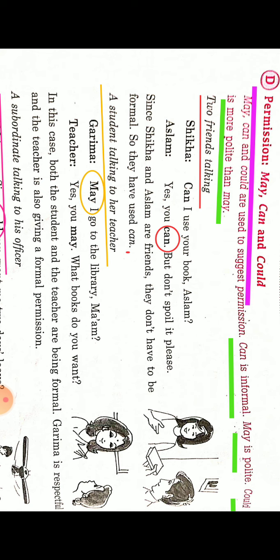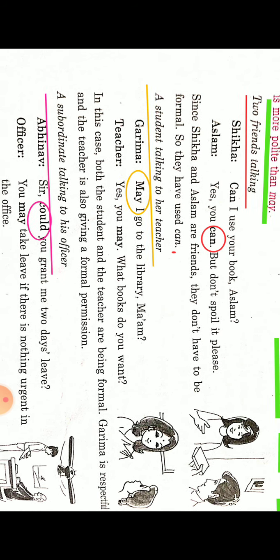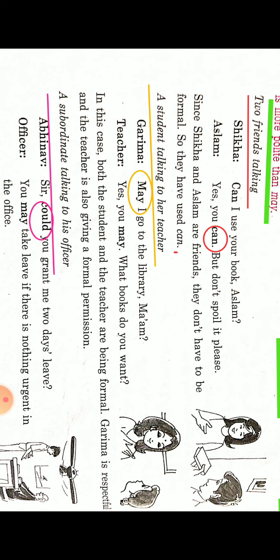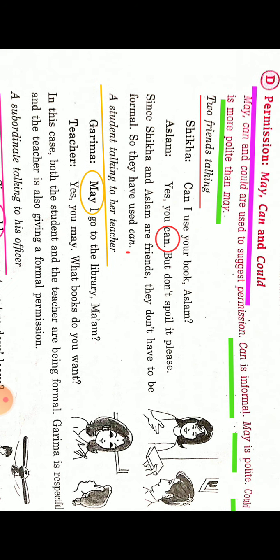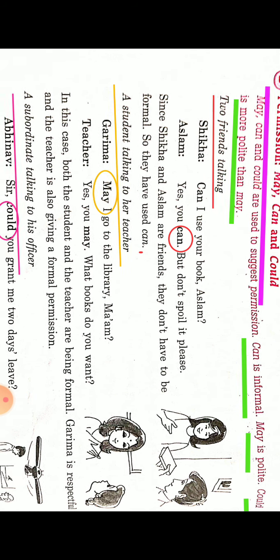For these two friends, they have informal relation. So for informal permission, the friend will use can. For informal permission, can. But look at the second one, a student is talking to the teacher. So with the teacher we are formal. So for formal relation, for formal request, or for formal permission, our behavior should be polite. So there we will use may.